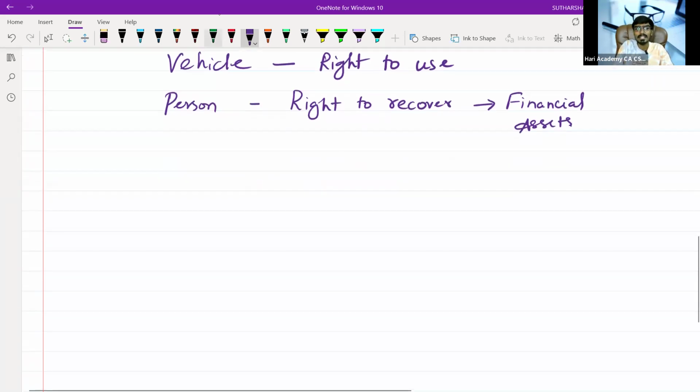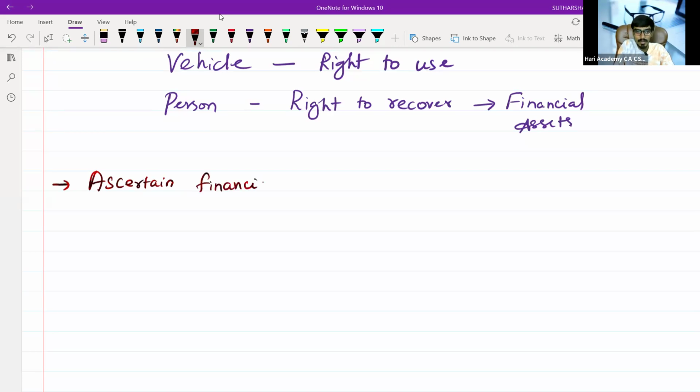In examination, if they ask you what is a profit and loss account, you cannot say "to find out." You should not use the words "find out." Find out is a layman's term. What you need to say is "to ascertain." Ascertain means to compute, to find out, to know, or to assess. These are the different meanings which you can say. To ascertain the financial performance of an enterprise. Instead of business, you can use the word enterprise.